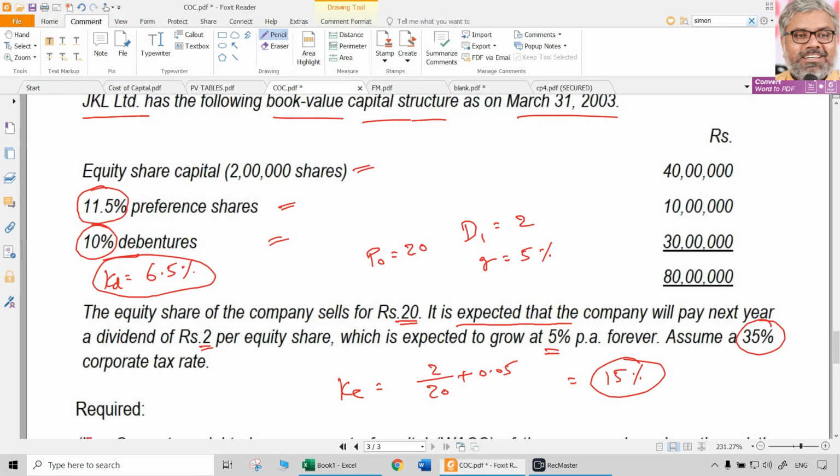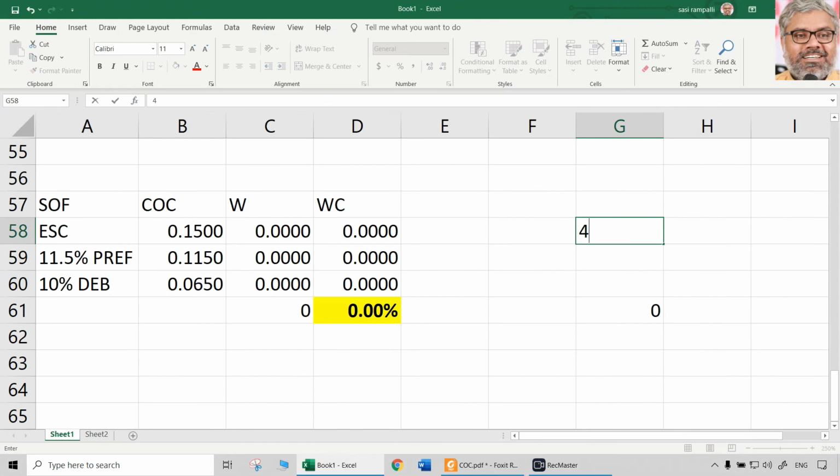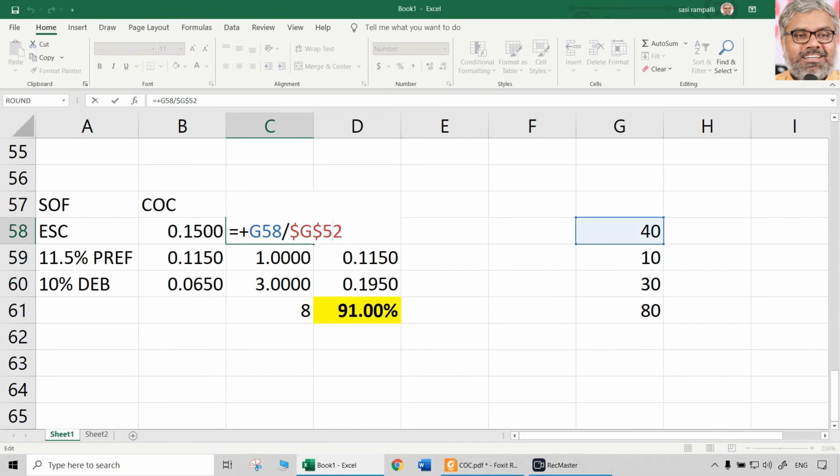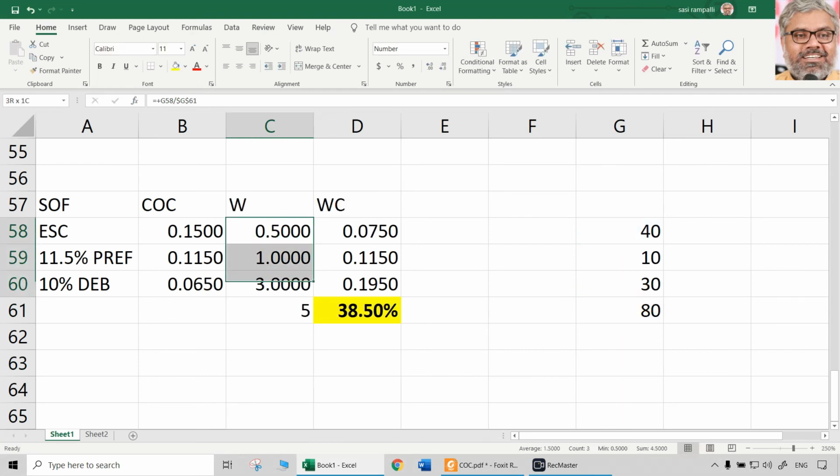Now we have to take weights. 40, 10, 30. Total is 80. So we have to recalculate the weights carefully. The total of the weights should be equal to 1. So 50%, 12.5%, and 37.5% converted to decimals.